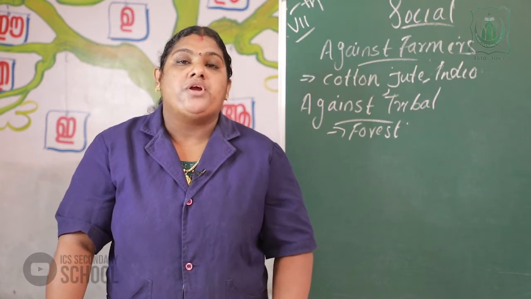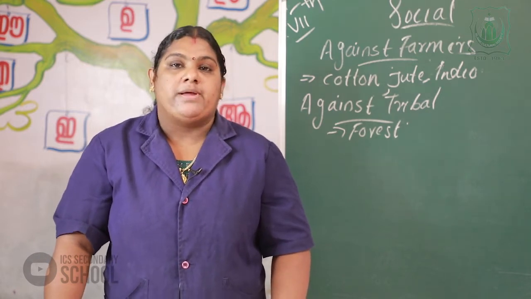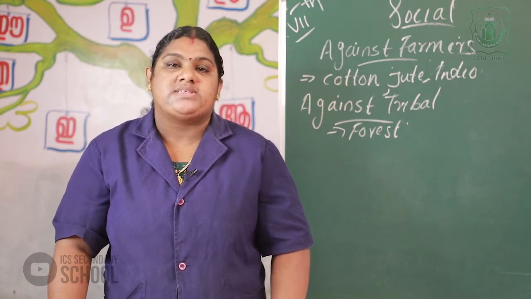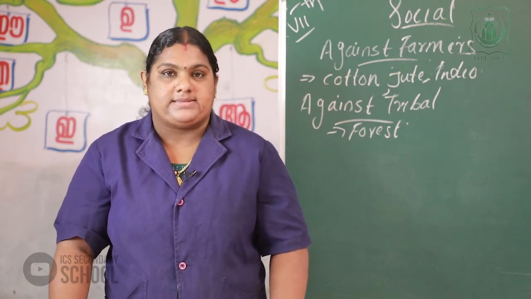The company exploited the maximum resources in tribal forest areas and constructed so many roads and railways in the forest. These measures intensified the miseries of the tribal groups. Tribals lived in the forest, and the East India Company constructed in the forest. What did they construct? Yes, railways and roads. The company exploited the forest resources and constructed so many roads and railways in forest areas.